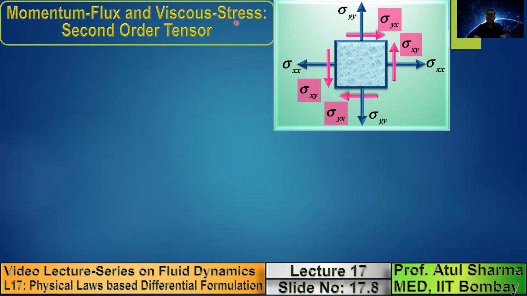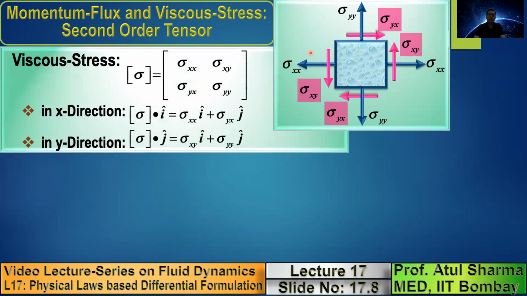I have shown you this stress for a two-dimensional control volume. For a two-dimensional control volume, this viscous stress has four components: sigma xx and sigma yy, which are on the main diagonal, and the other terms, sigma yx and sigma xy.